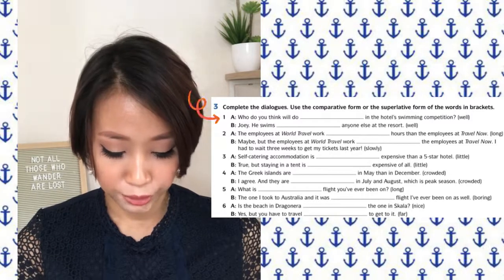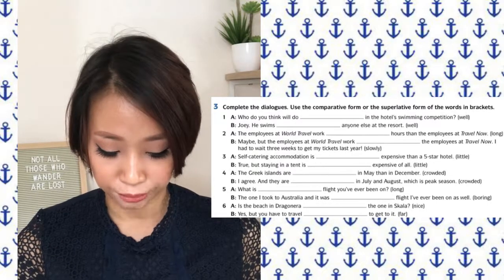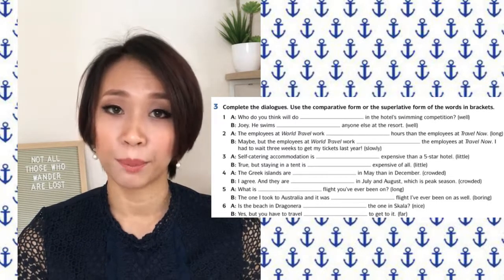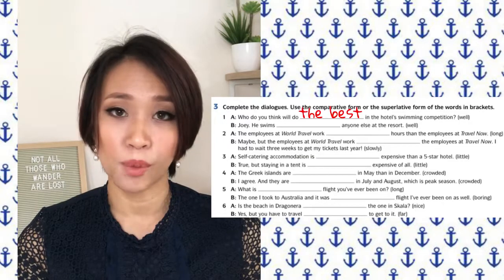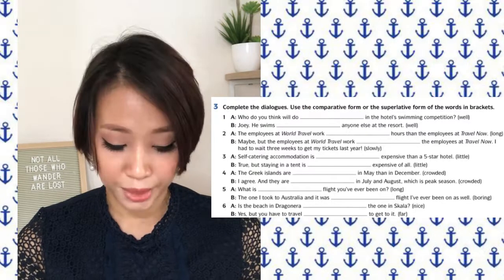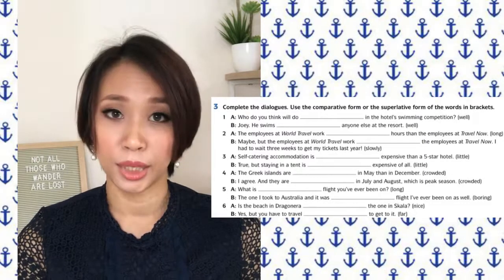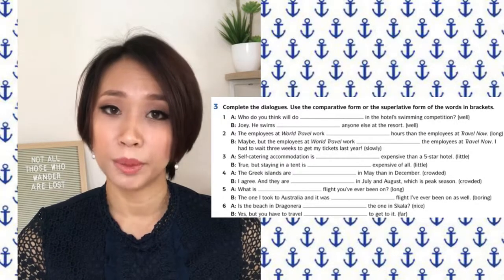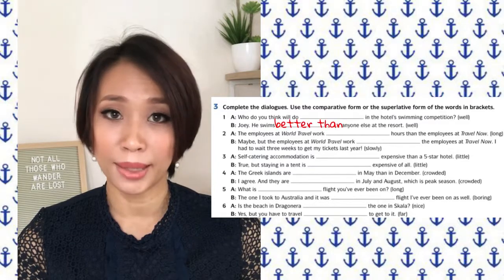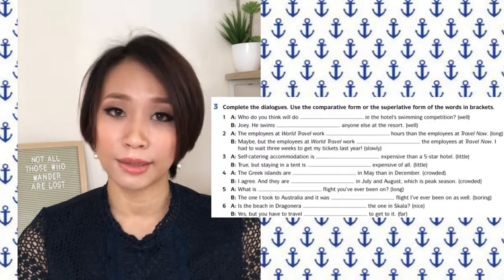Who do you think will do best in the hotel swimming competition? Well. Kalau kita mau menunjukkan yang paling, kita use the superlative of well, which is the best. B. Joey swims better than anyone else at the resort. Ini menunjukkan lebih baik. Untuk menunjukkan lebih baik, kita guna comparative better than. Now let's look at all the other questions.